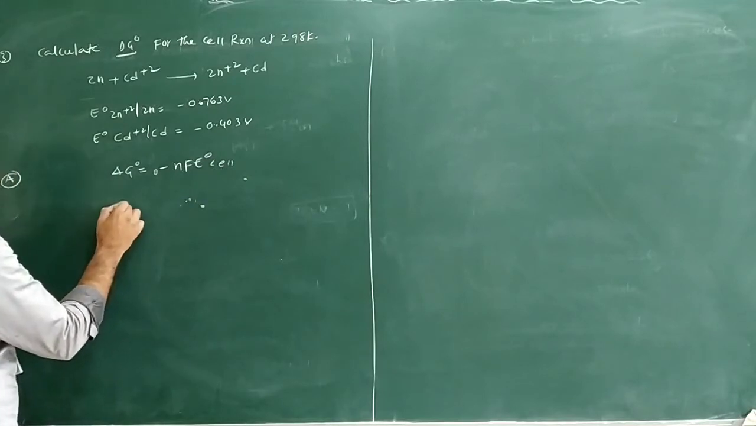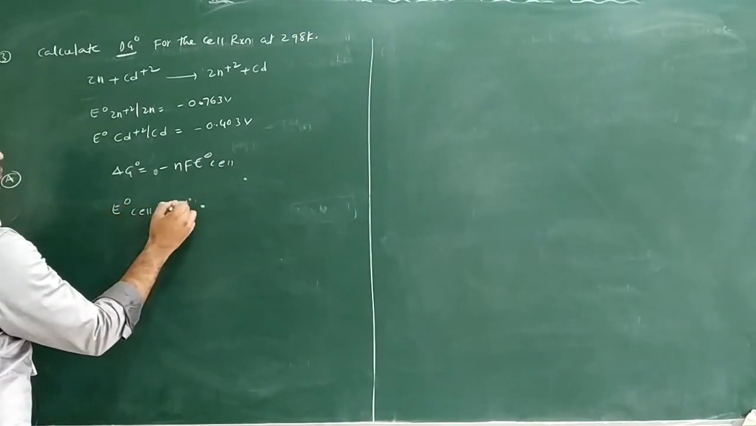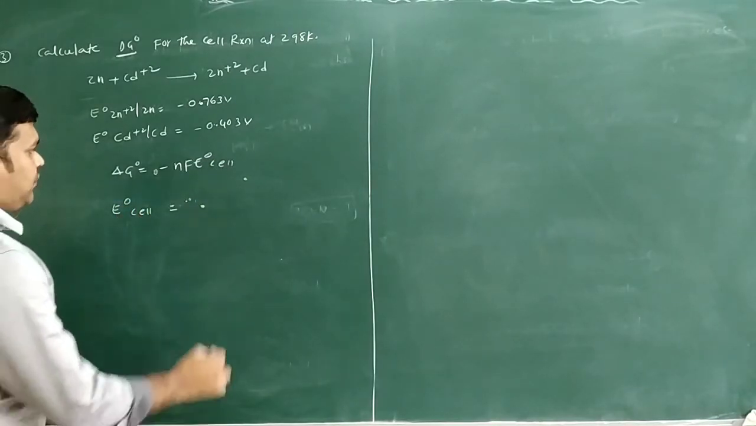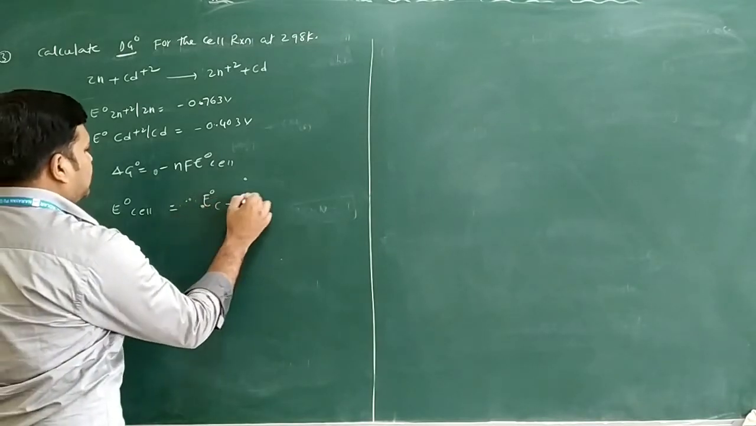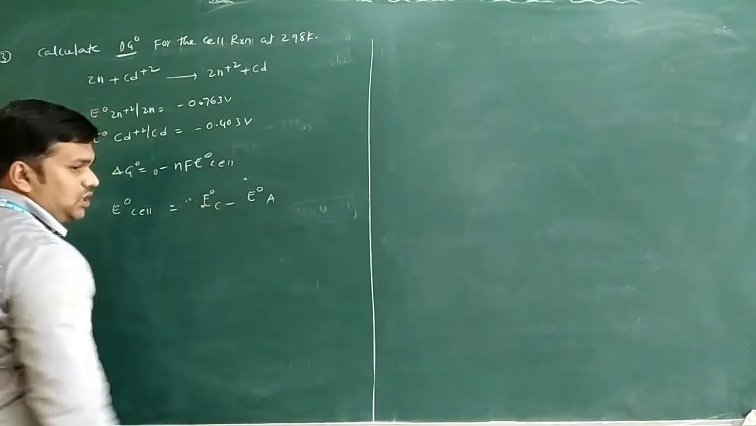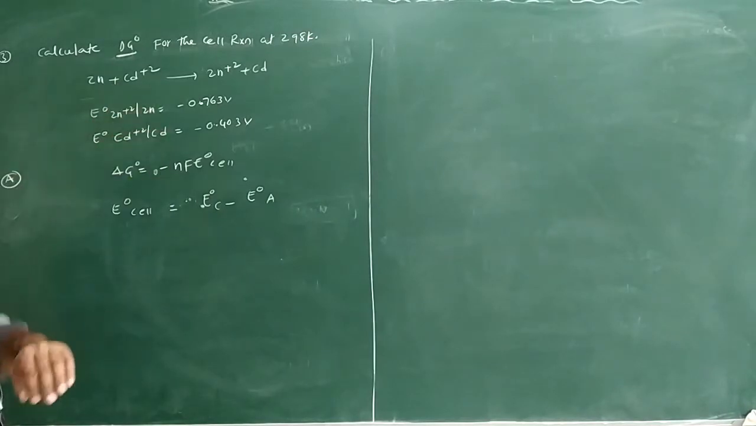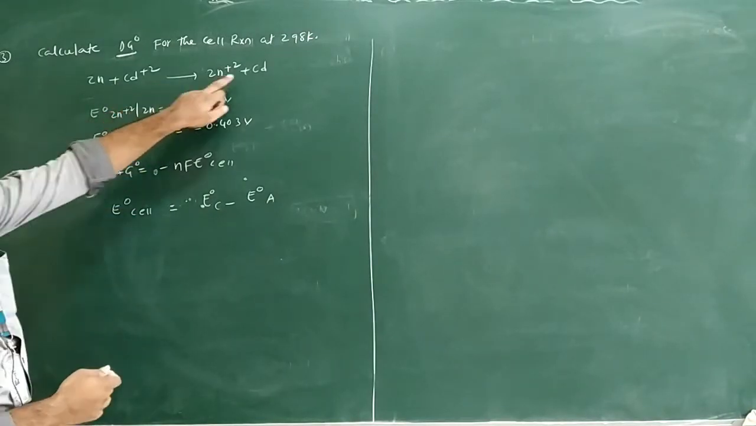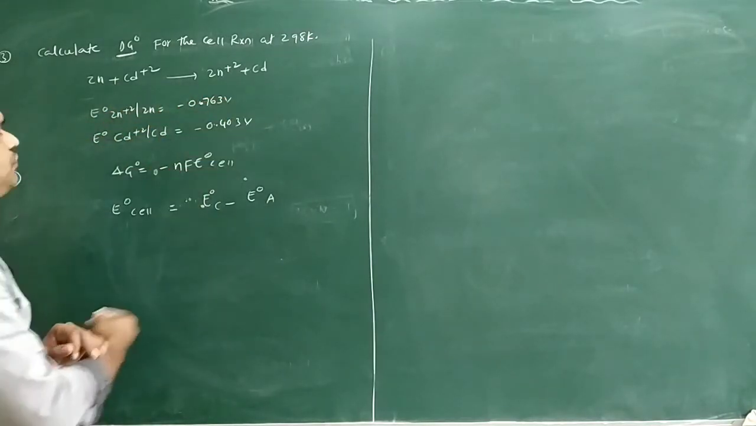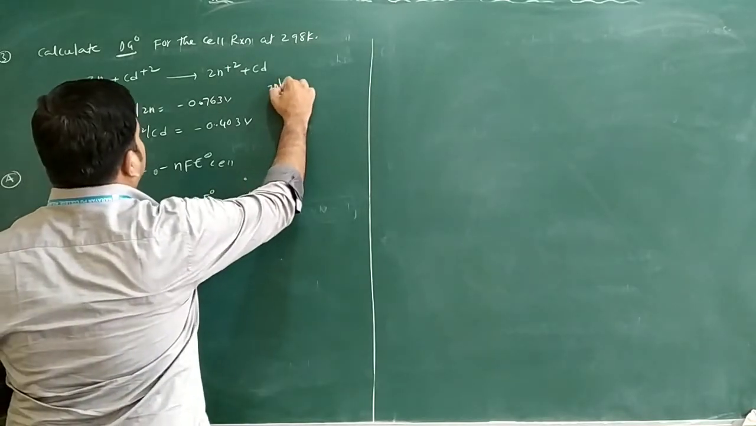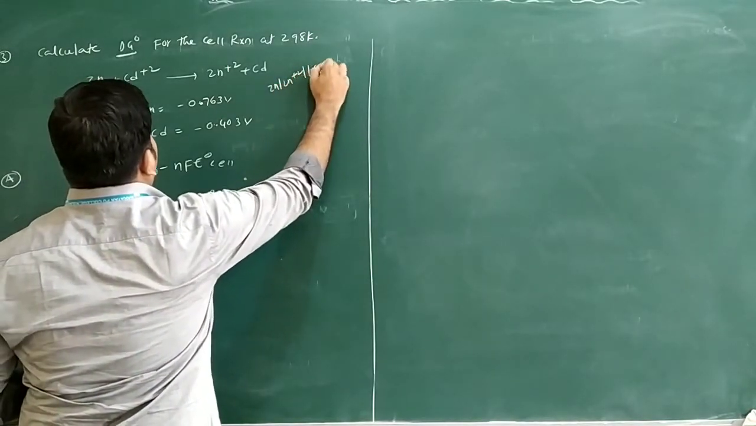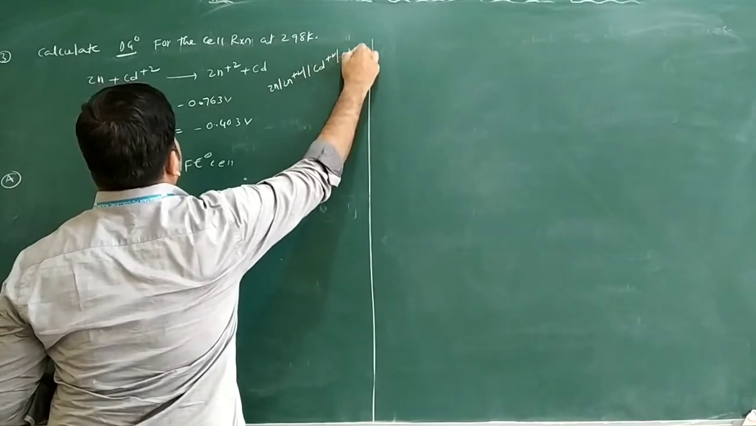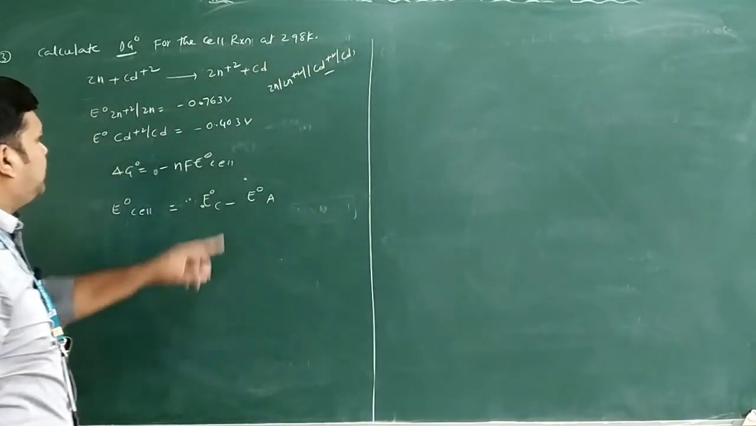First of all, we will find out the E naught cell. E naught of the cathode minus E naught of the anode. From this reaction, which one acts as the cathode? Cd2+ Cd acts as the cathode. If you want to see the cell reaction, you will write Zn and Zn2+ here, the salt bridge, then Cd2+ and Cd. Cd acts as the cathode.